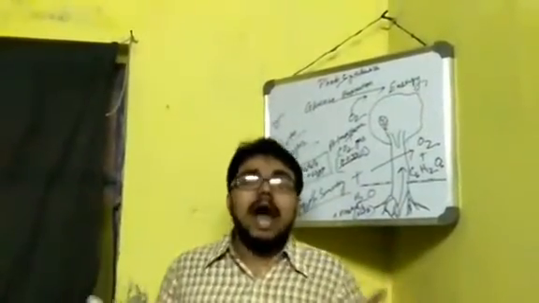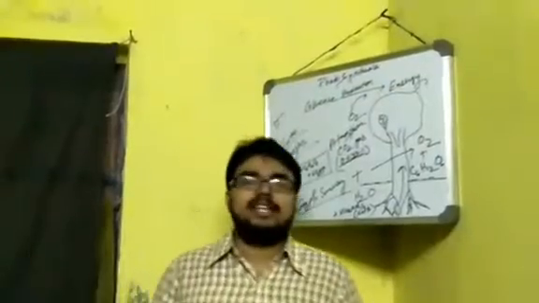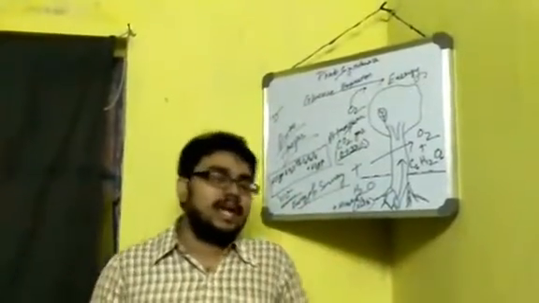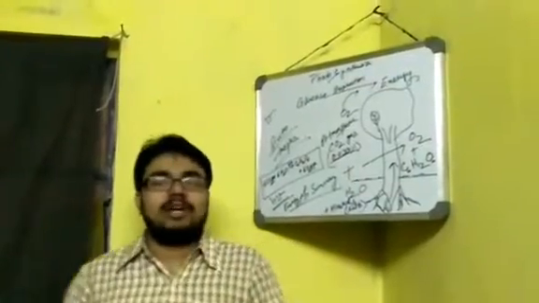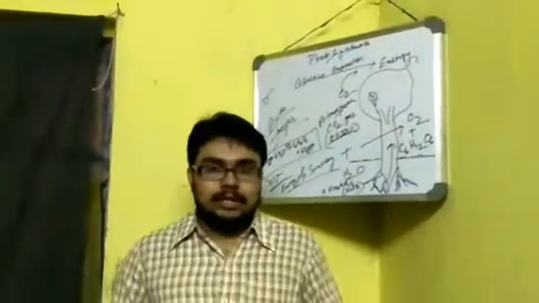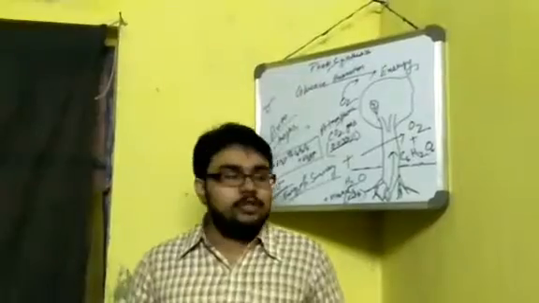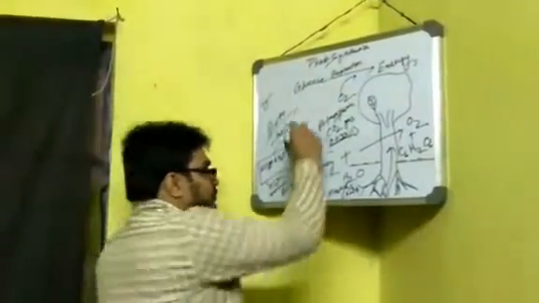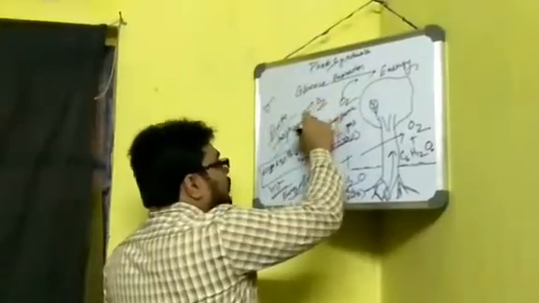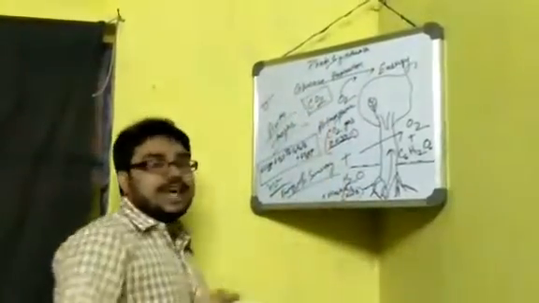Just in several hours, the carbon dioxide present in the atmospheric air will rise to a great extent. And if carbon dioxide level rises, it will be a big problem for all of us, because CO2 is a greenhouse gas.